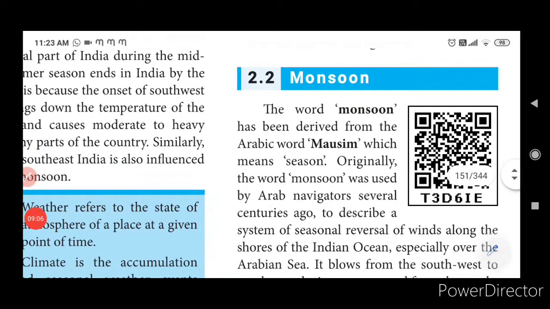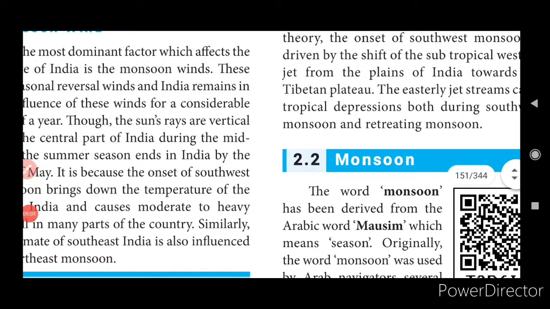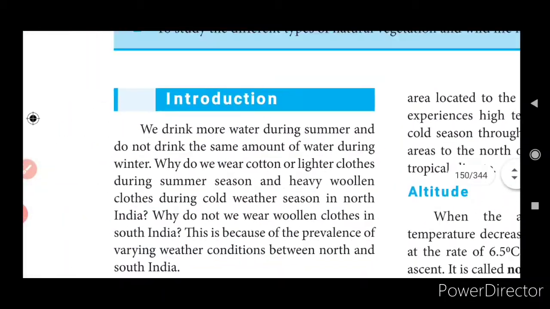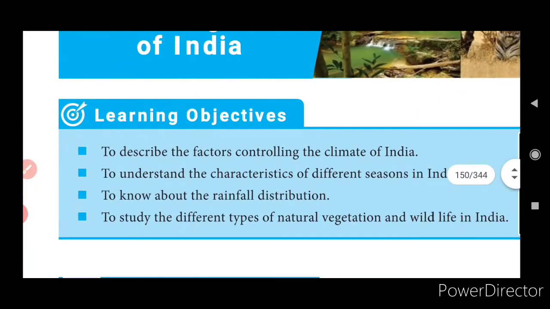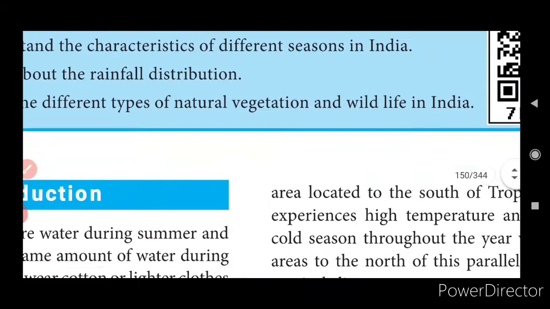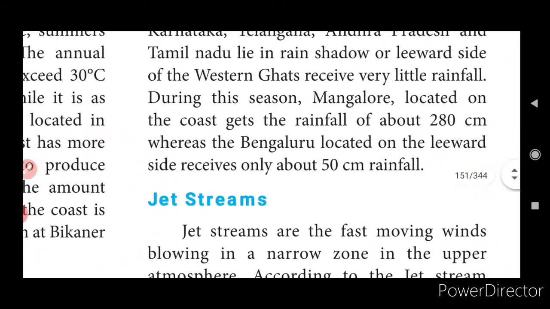Okay, now the first factor I have finished. Now I am coming to the second factor, that is monsoon, 2.2. Just look at this page. The objectives on the topmost, you can see, the factors controlling the climate of India. Under this only the monsoon comes.